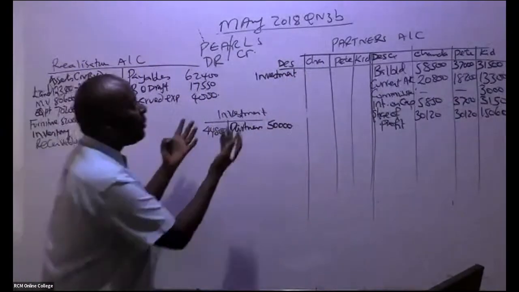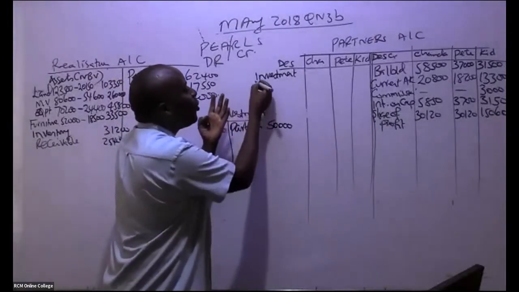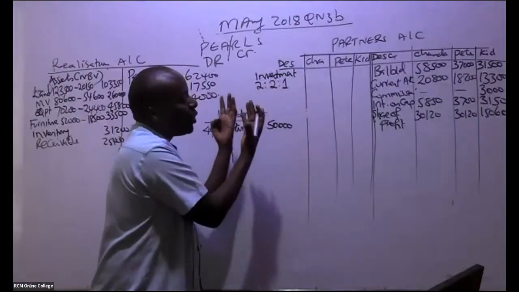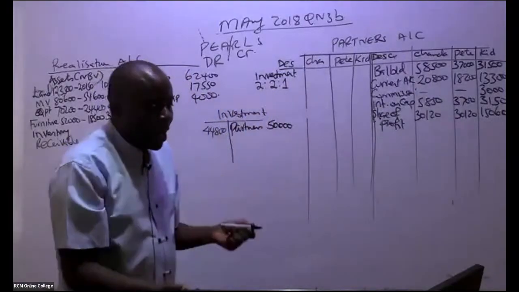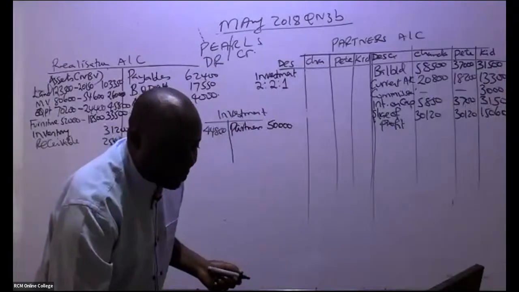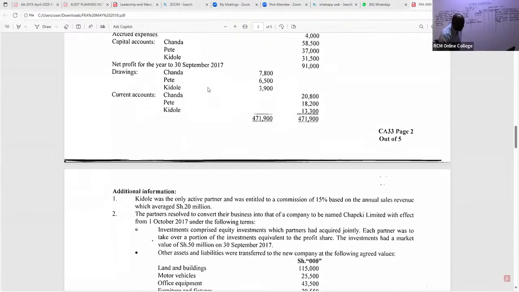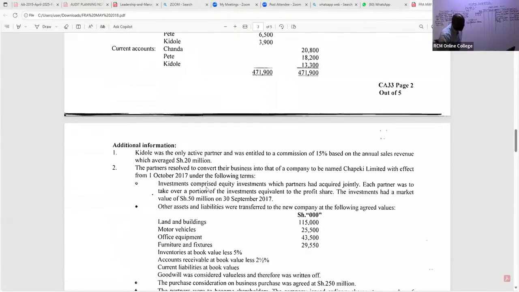Remember, they have told us they are going to apportion it using their normal criteria of 2:2:1. If you look at this particular investment, they have told us investments comprised equity investments which partners had acquired jointly.